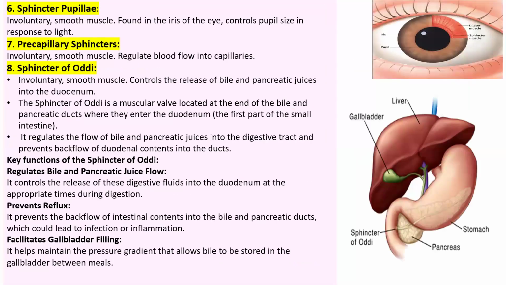Now, next is the sphincter pupillae. It is not present in our alimentary canal; it is present in our eye. But I'm explaining the different types of sphincter muscles, so I have included this also. It is found in the iris of the eye, which gives different colors to the eye. It controls pupil size in response to light.